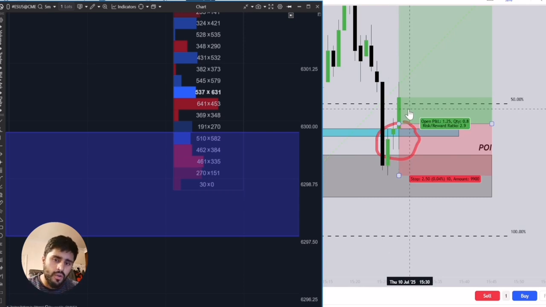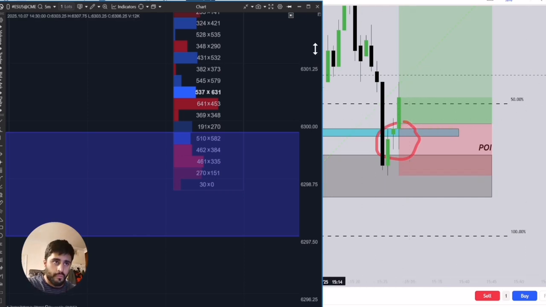So this is the only reason a fair value gap holds, and this is the only thing that can bring everything in the 2022 model in ICT together. So this is ES in the New York session, right? So if you're a New York session trader, you only need one model, therefore one session and one asset class to make money. And so the way you want to do that is by understanding POIs and fair value gaps with liquidity, and then you want to combine everything with order flow, right? This is the most successful way you can trade the 2022 model.